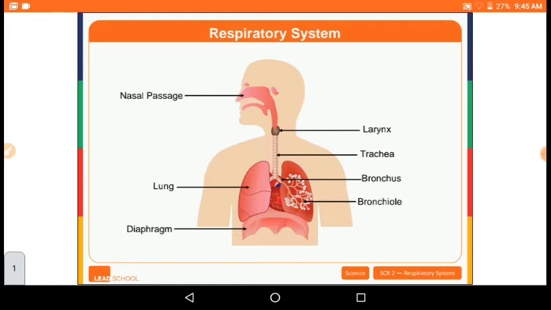So what are the parts that are involved in breathing? Breathing involves many parts, such as nostrils, that are found in the nasal cavity, windpipe, lungs, and diaphragm. Here in the figure you can see the nasal passage, that is the nasal cavity, where the nostrils are found, the lungs, and the diaphragm.